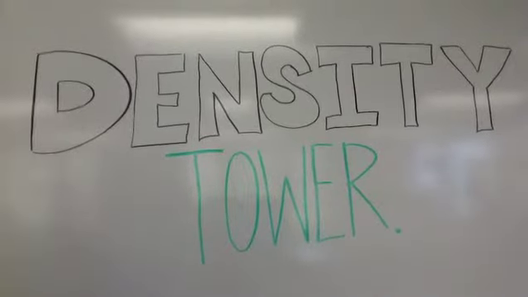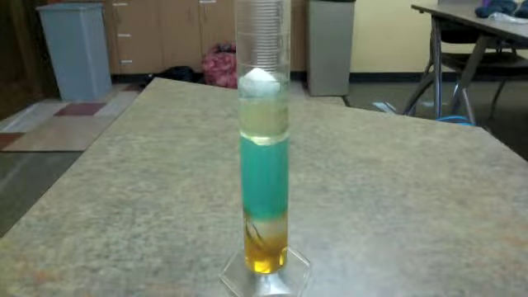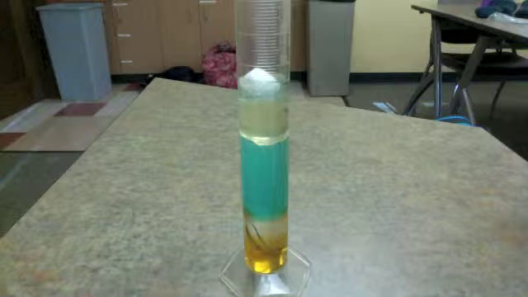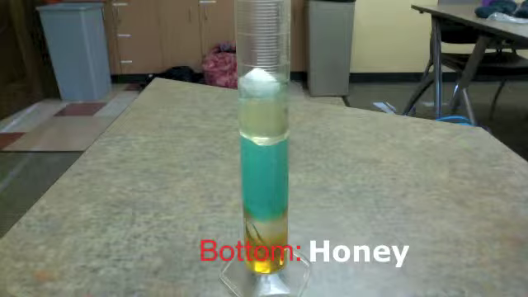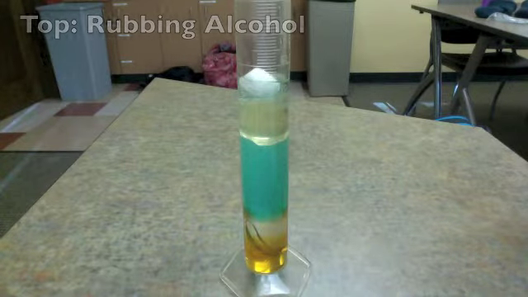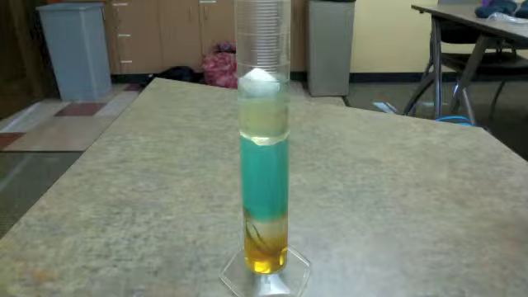Density tower. Remember that cool density tower? How does it work? We know that more dense substances sink, while less dense substances float. Our density tower shows this because the honey, our most dense liquid, is at the bottom, and the rubbing alcohol, our least dense liquid, is at the top. All the other ingredients stack according to their density.